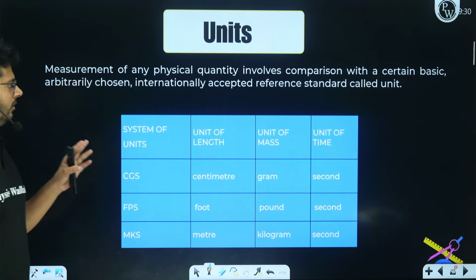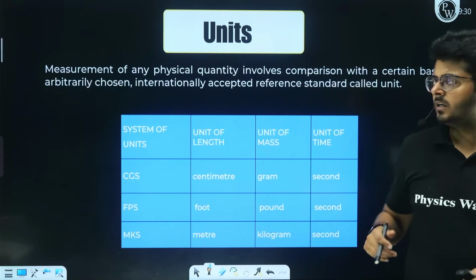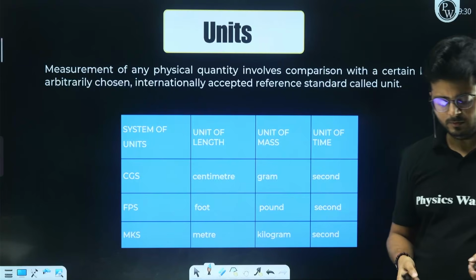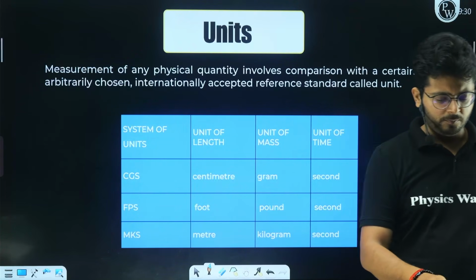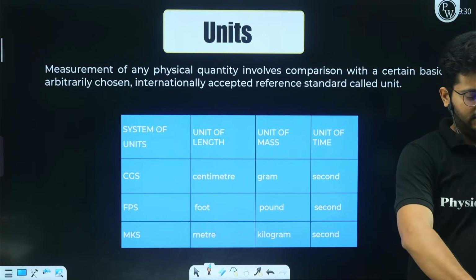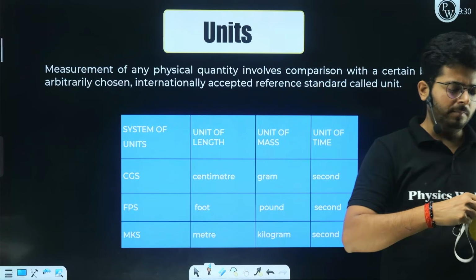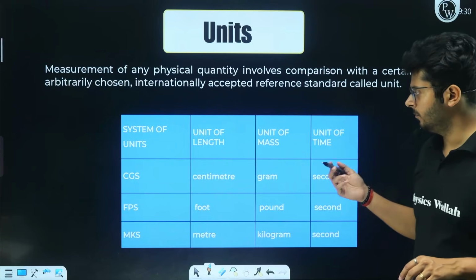Let us now talk about the units. Units, basically measurement of any physical quantity involves comparison with a certain basic value. So right now you see that I want to measure this particular thing. I can compare it against this scale. I can also compare it against this scale like this. So measurement of any particular thing involves the comparison of one thing with another, right?